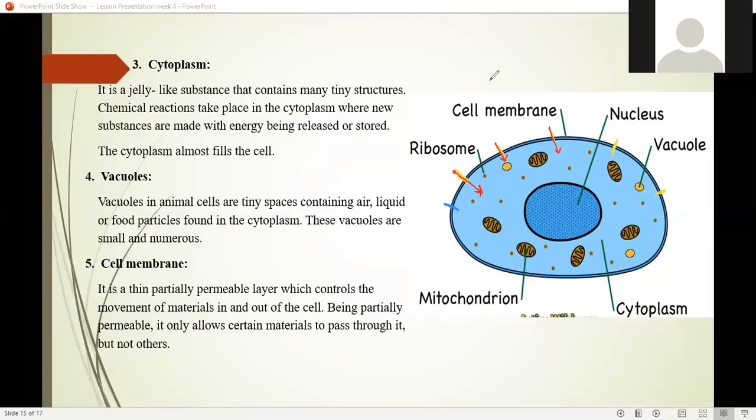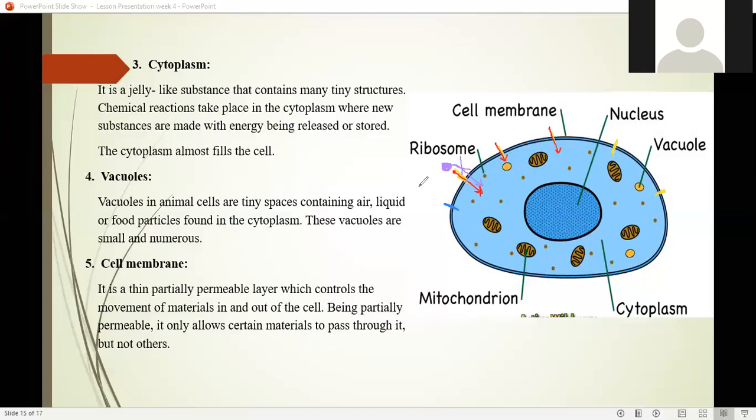But you have to tell me, if this material has to pass through this hole, this is a big material. Can this pass through this hole into the cytoplasm? No, this can't happen because we just have this tiny space to pass through, right? So this big particle can't pass into this hole. That's why the cell membrane is known as a partially permeable membrane, because it allows some substances to pass through depending upon its hole size,